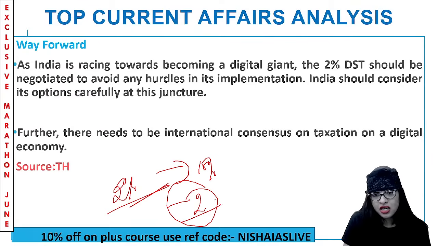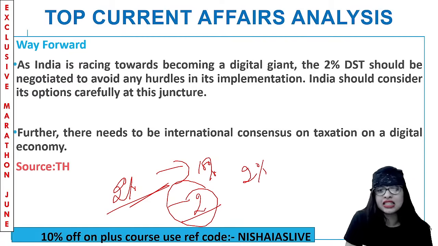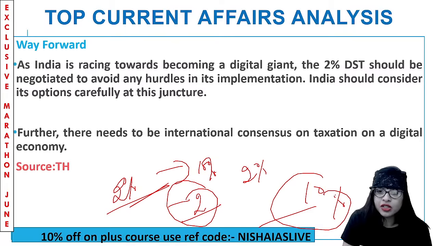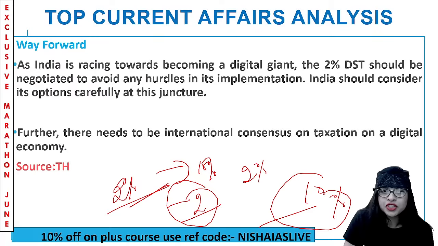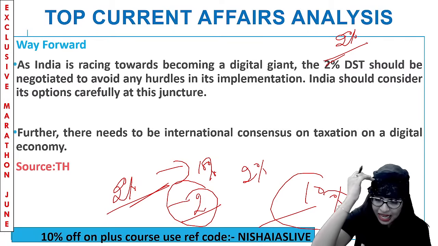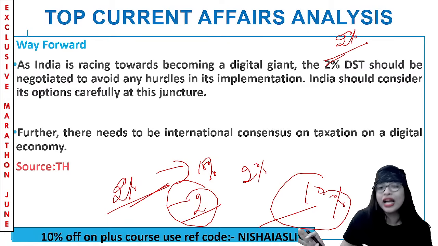Because even with this 2%, they'll do a lot of tricks when they want to evade it. If it is 10% and all, digital companies will find all the loopholes and try to bring out a different figure. So with a rate as low as 2%, the amount of corruption or trickery they can do to change the real turnover will be very less. The chance is very less. They have to compulsorily pay it off. That is the whole idea here. Clear?